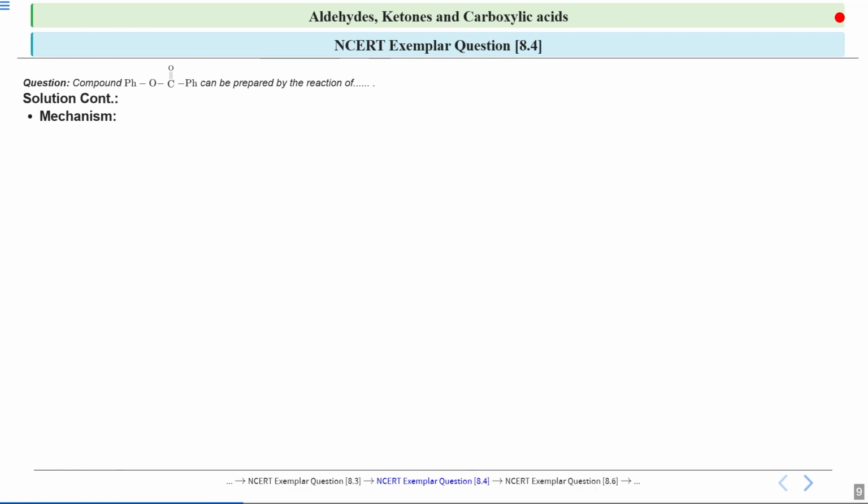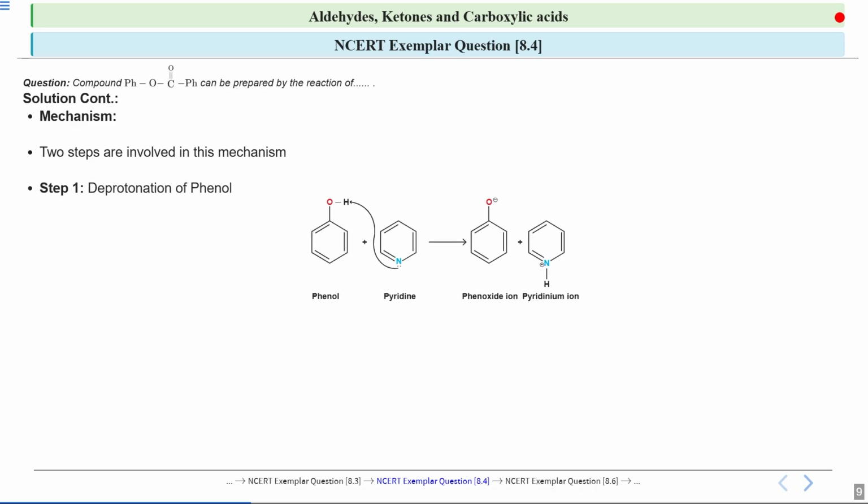Now we will talk about the mechanism, that is, how this reaction is happening. So there are two steps which are involved in this mechanism. First is the deprotonation of phenol.